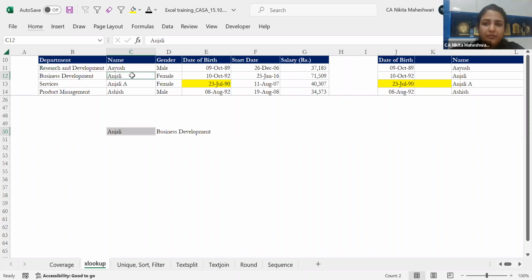Like I said before also, if you want both values, we'll be doing that in the immediately next thing right now. That is a unique, sort and filter thing. So we'll be taking this question immediately in this formula. XLOOKUP cannot do that.